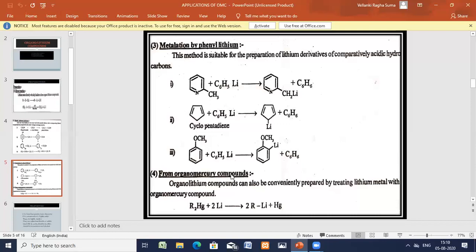So in this organomercury compounds, dialkyl mercury is taken and reacted directly with the lithium metal. So mercury is getting exchanged with the lithium. So here alkyl lithium is formed. This is the preparation for the lithium compounds.